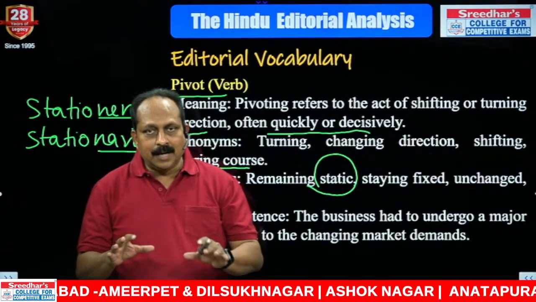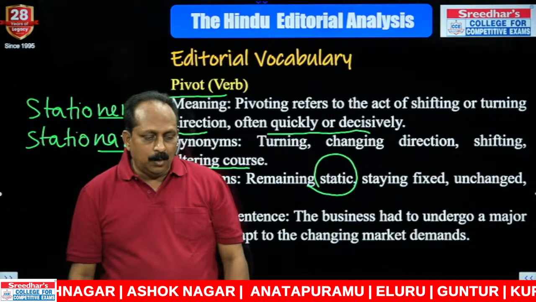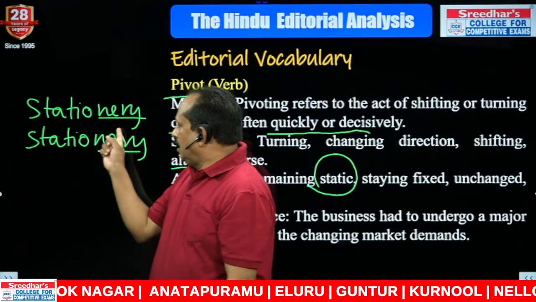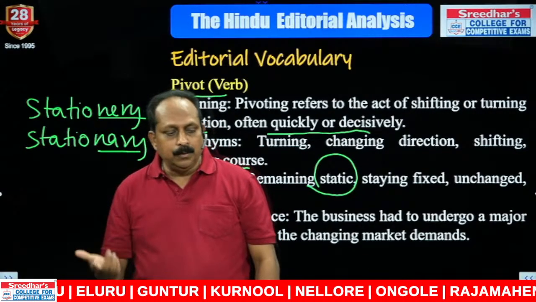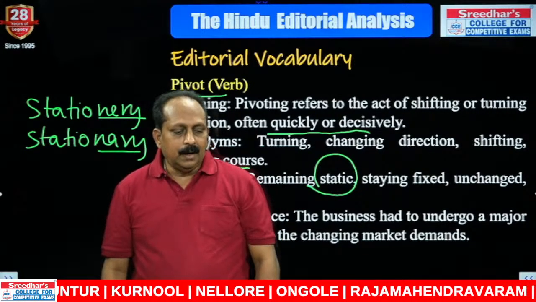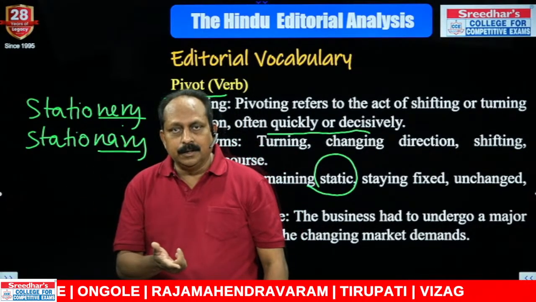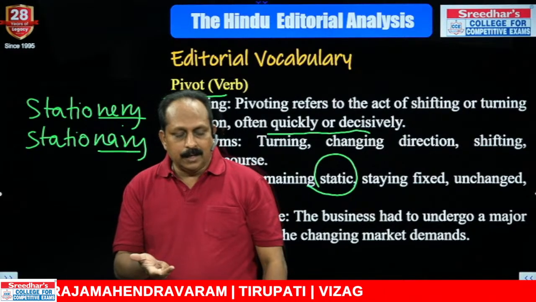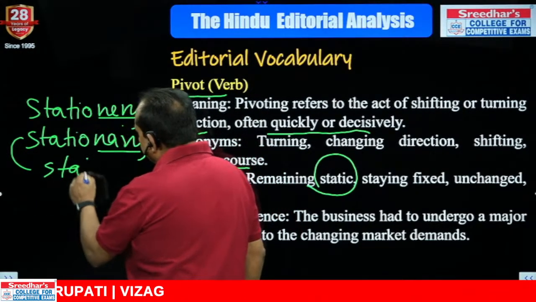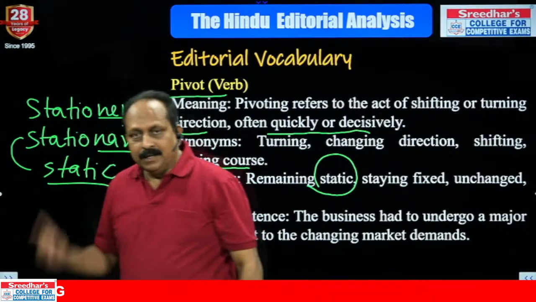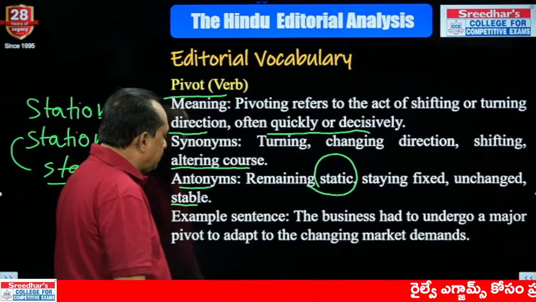The other one means static. Which one refers to what you buy regularly? The first one goes with what you buy as a student regularly: pens, papers, notebooks, all that. And the second one refers to the word we have got, static. This has been given many a time. Exactly. Very good. I appreciate your response.